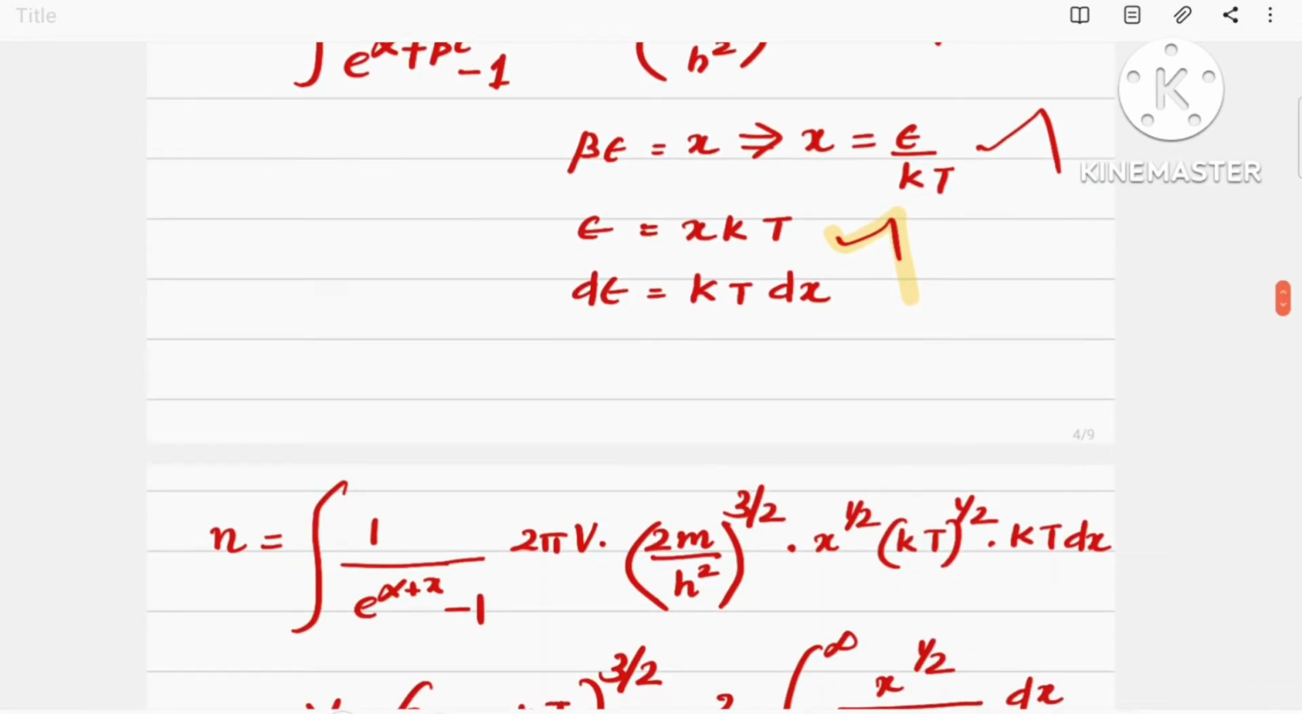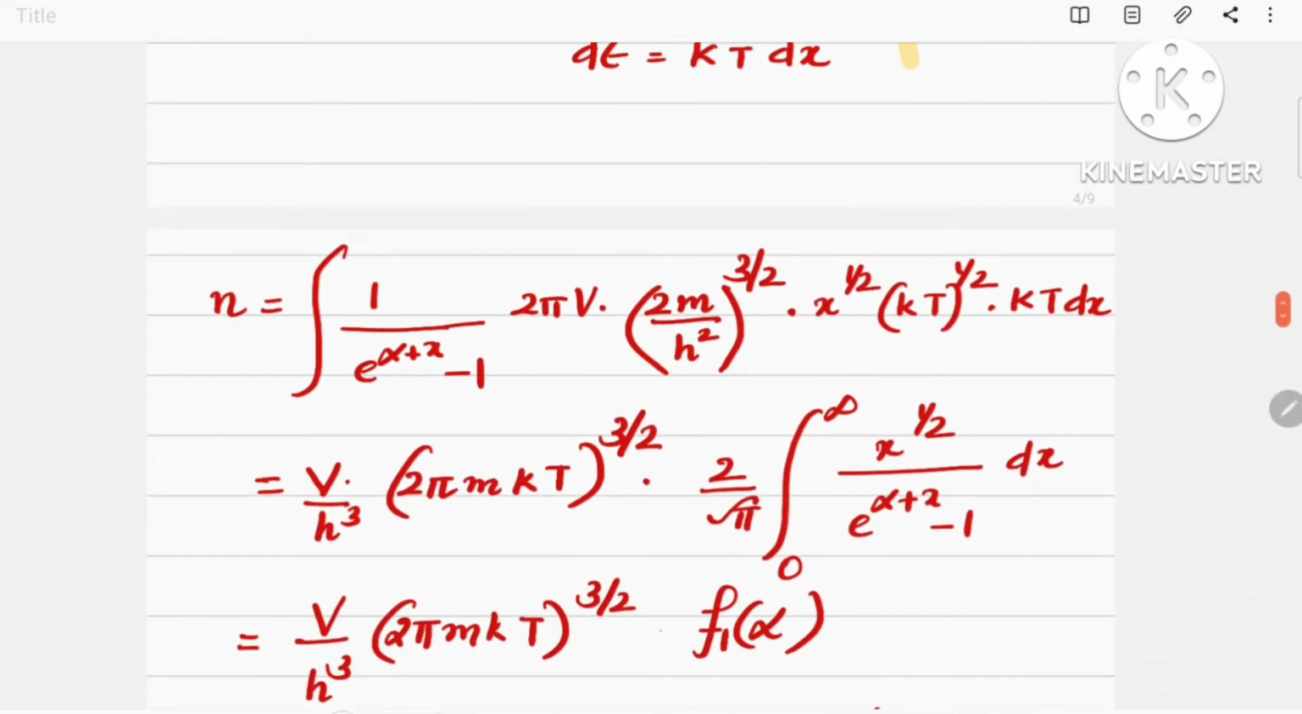On substituting these values in the equation for n, we obtain integral 1 by e raised to α plus x minus 1, because βε is equal to x, into 2πV into (2m by h squared) the whole raised to 3 by 2 into x raised to half kT raised to half kT into dx. Then we can obtain this relation as n.